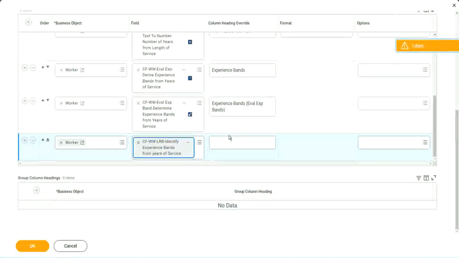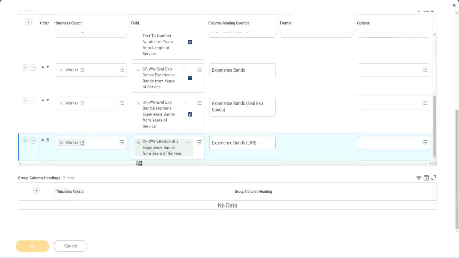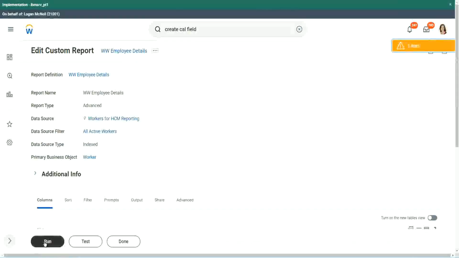So here also we are doing experience bands, but using an LRB, lookup range band. Right. So let's see if we get the same output or not. Run.